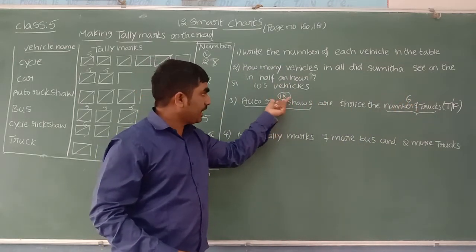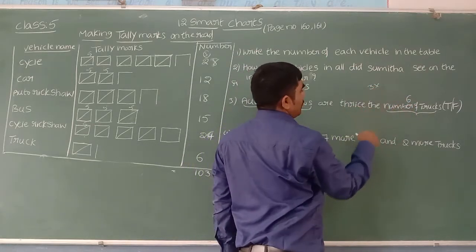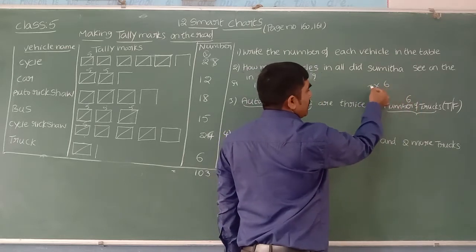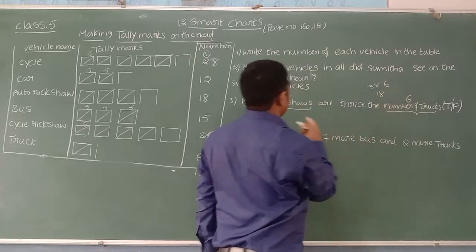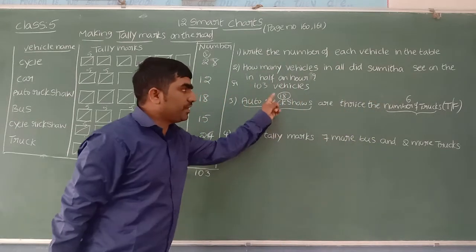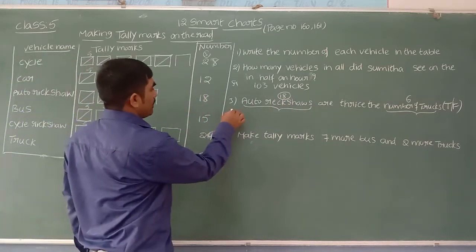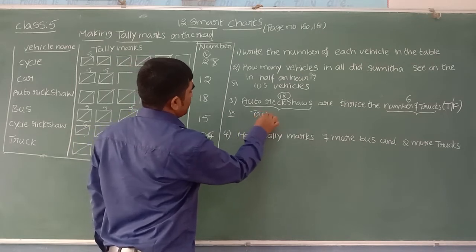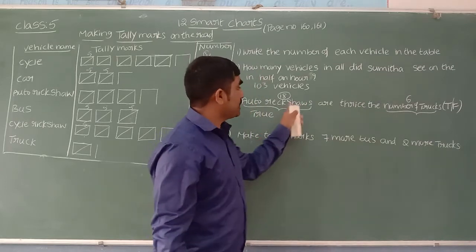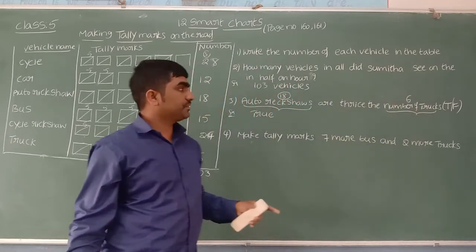Hope it is clear. 18 is 3 times 6. See, thrice is nothing but 3 times. Thrice 6 is nothing but 3 times 6. 3 into 6. How much is 3 into 6? 18. They said 18 only. So what can we say about this? Yes, auto rickshaws, 18, is 3 times trucks. 18 is 3 times 6. What is the answer, beta? The answer is true. Here T is nothing but true, F is nothing but false. So the answer is true. The reason: the number of auto rickshaws, 18, is 3 times the number of trucks, 6.